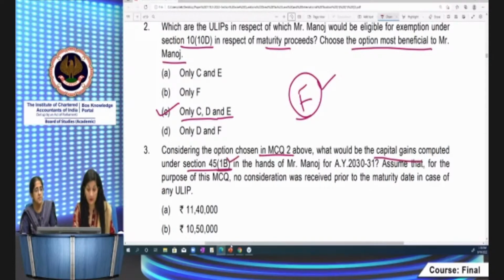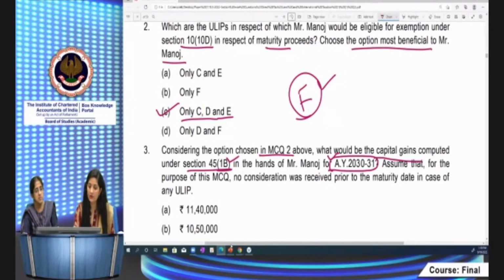Section 45(1)(b), this clause B sub-section is being inserted in section 45 to provide for the taxability in respect of these ULIPs. Right. So capital gain computed under section 45(1)(b) in the hands of Mr. Manoj for the assessment year. See, maturity proceeds are going to be received in the year 2030. So assessment year 2030-31 has to be seen. In 2030-31 only that maturity proceeds would be taxable.